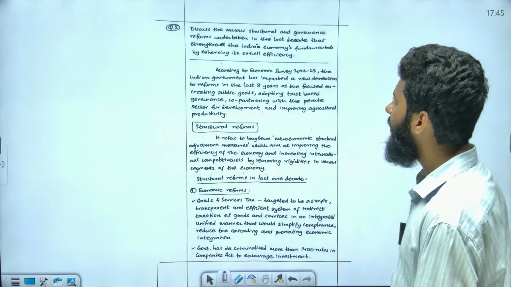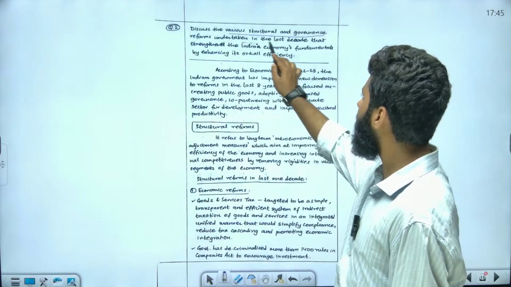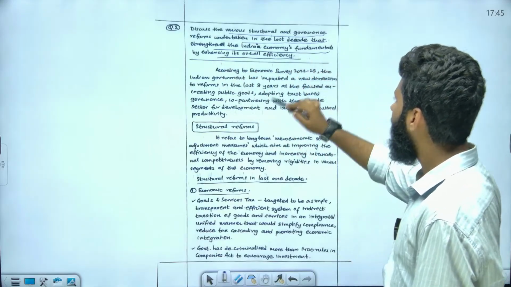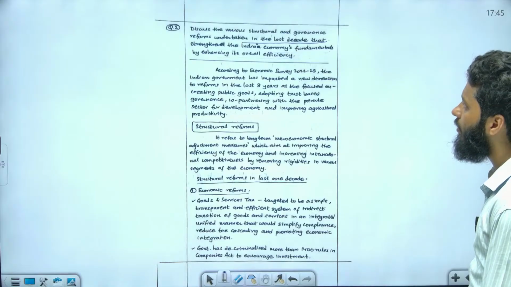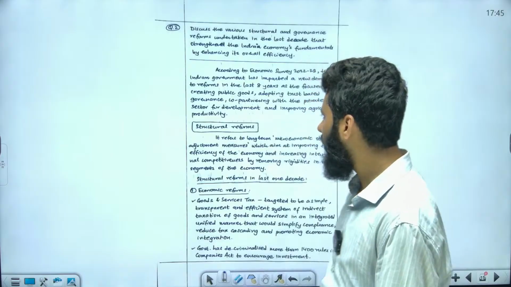Now, coming back to the second question: discuss the various structural and governance reforms undertaken in the last decade that strengthen India's economic fundamentals by enhancing overall efficiency. Now, what reforms can we write?